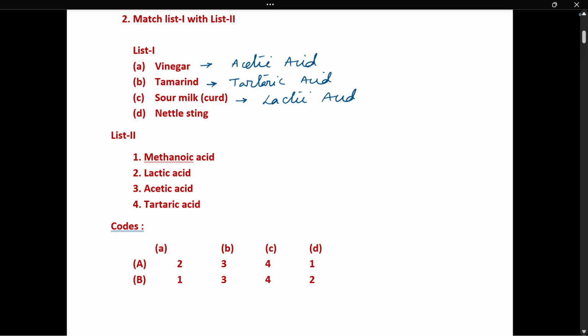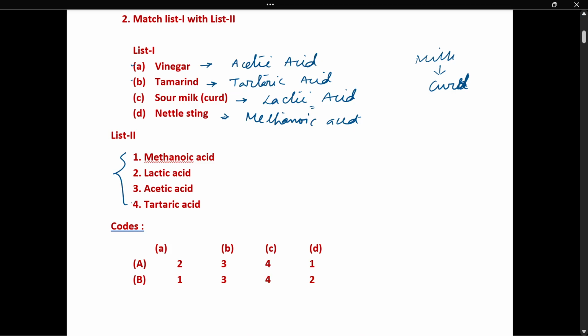The milk is converted to curd due to the bacteria lactobacillus. And nettle sting is methanoic acid. Now, you may ask why I am writing all these on the right-hand side of each item when it is already written here. Why? Because whenever you practice by writing in a very closed manner, then you can memorize it very easily.